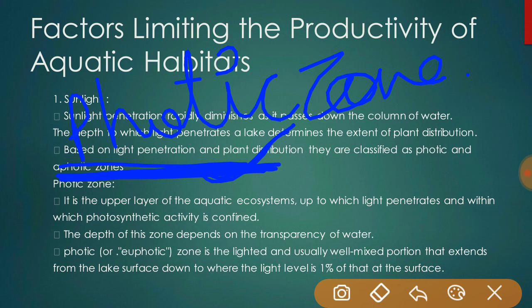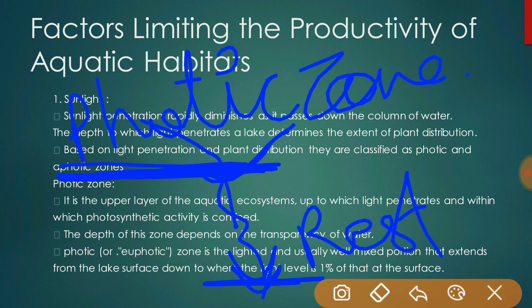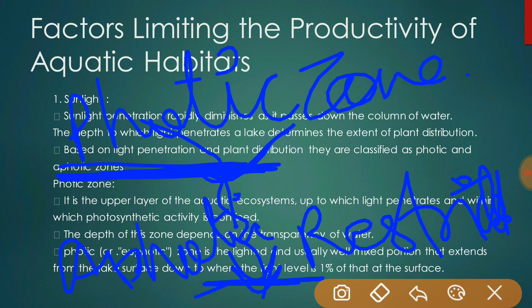And second one is aphotic zone, means lower level of the aquatic ecosystem where light penetration and plant growth are restricted. This is aphotic zone, lower level of the water. Here only respiration activity takes place, and in the photic zone both respiration and photosynthesis activities take place.